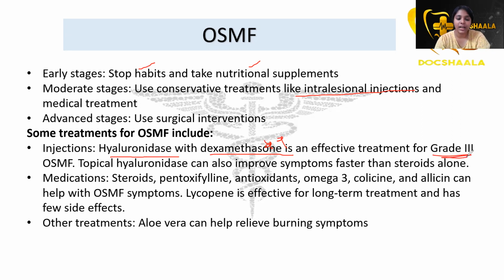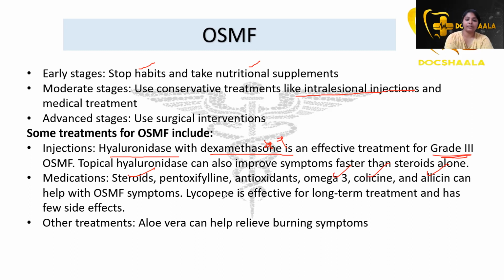Topical hyaluronidase can also improve symptoms faster than steroids alone. In advanced stages, we use surgical interventions. Medications which we use are steroids, pentoxifylline and antioxidants, omega-3, colchicine, allicin. These can help in getting the OSMF symptoms under control.